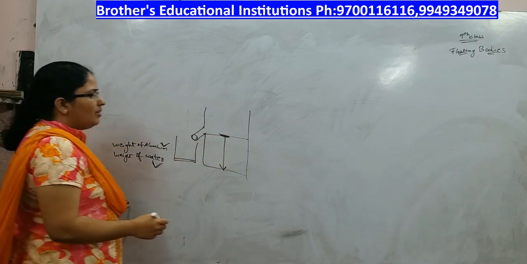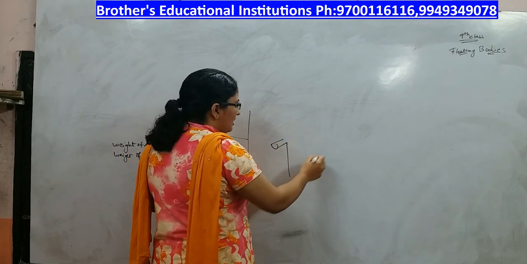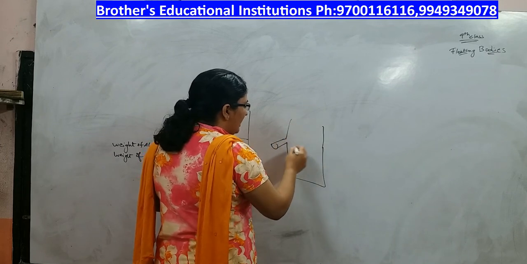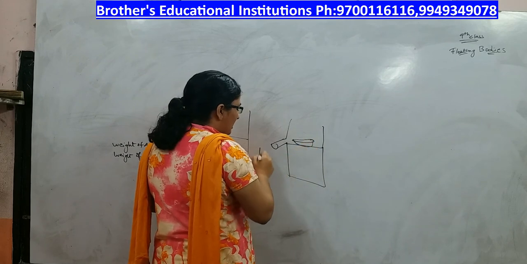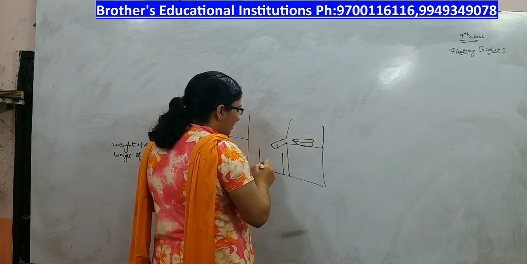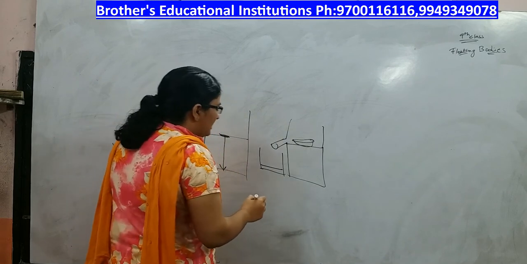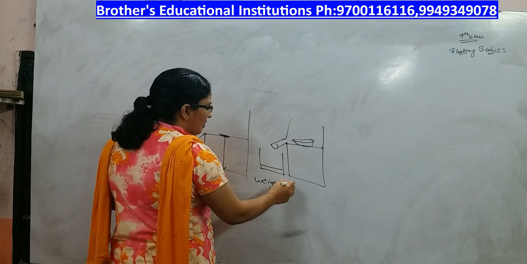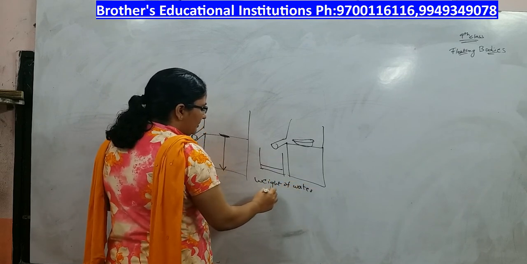In the next case, take the same aluminium sheet, unfold it and make it like a bowl. When you are making it like a bowl, little water flows out of it. Now measure the weight of the water and measure the weight of the aluminium.